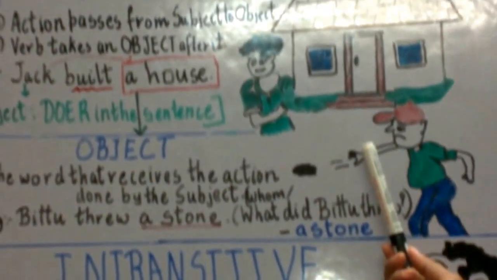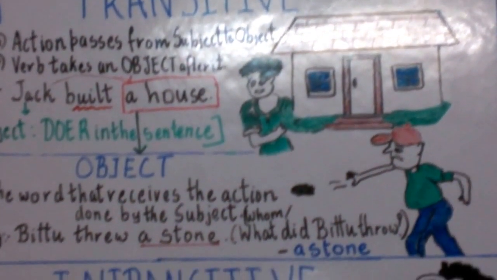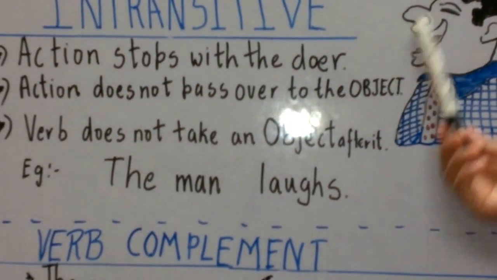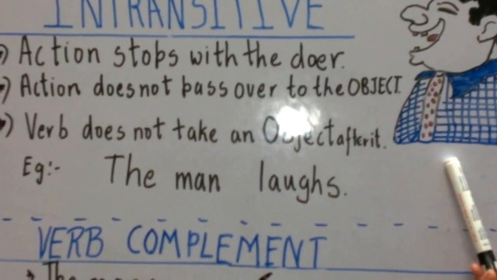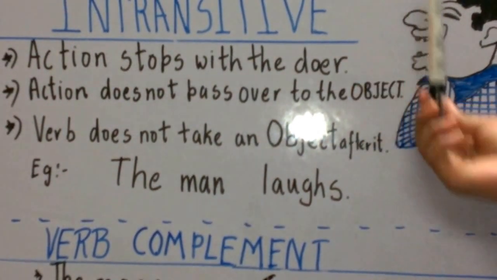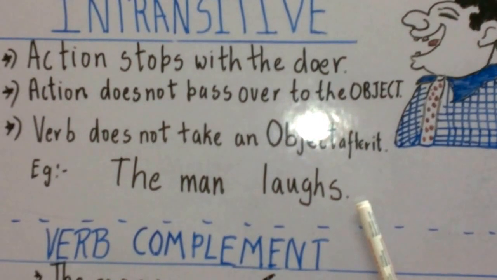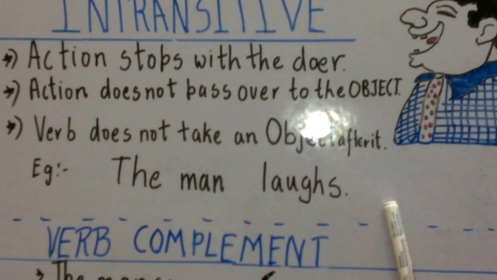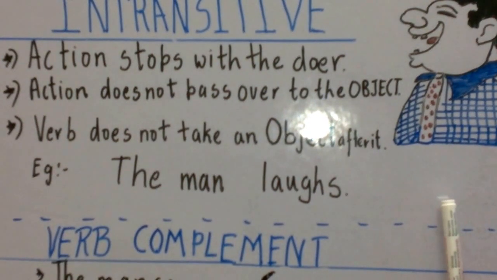So we see an example of an intransitive verb: the man laughs. You cannot ask the question what or whom. The man laughs makes complete sense.